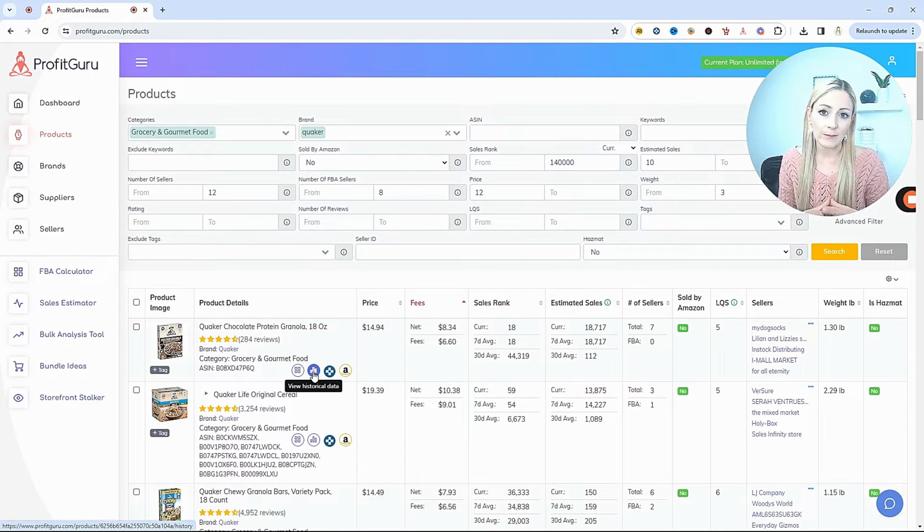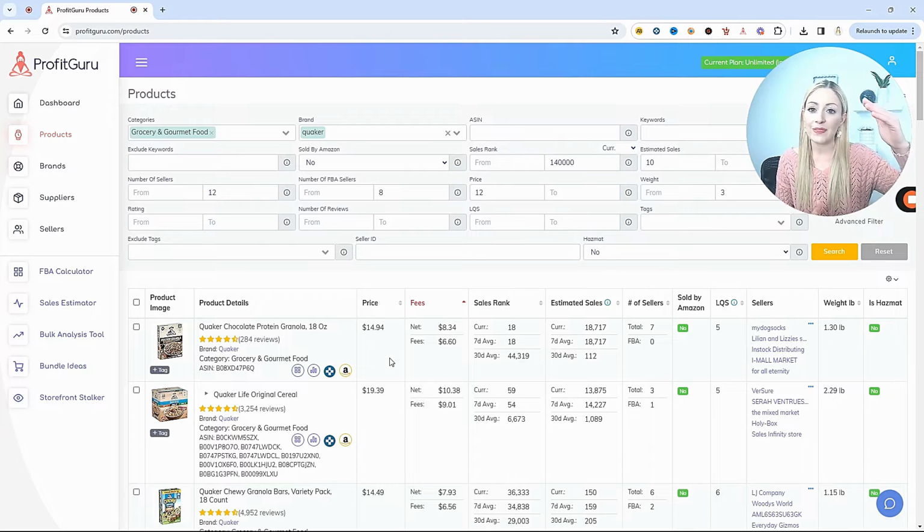And this is very important because yes, you can see easily at a glance what this product is doing, but we want to make sure that it's performing well across time. Because a buy box right now might be sitting at $20, but that might just be spiked, and the typical selling price might only be $8. So if you buy something expecting to sell it for $20 and that was just spiked for a short period of time, now the buy box slams down to $8, you're going to lose money on that product.